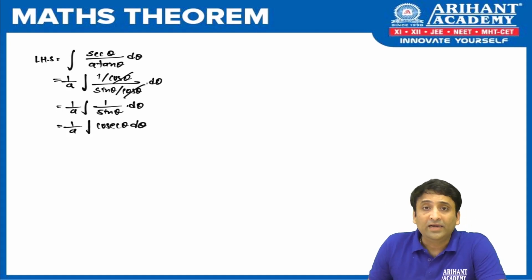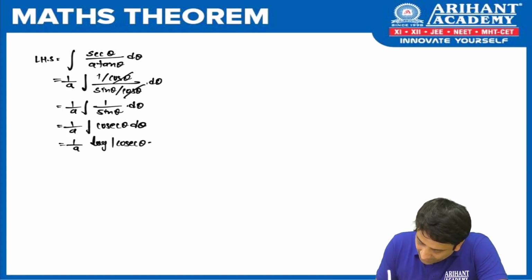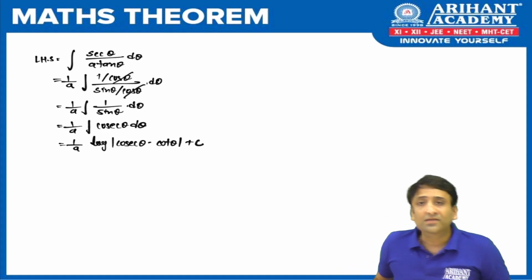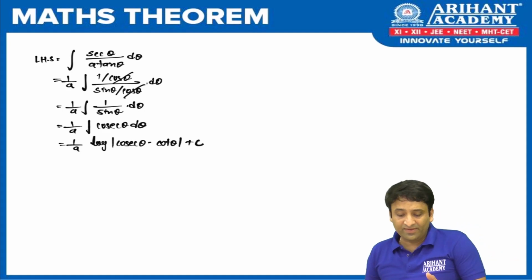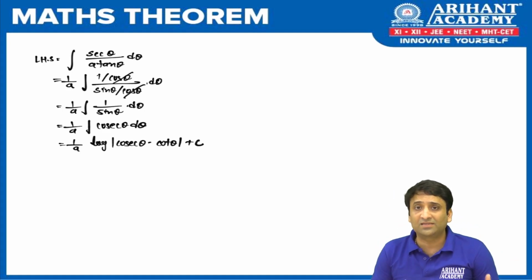Now integration of cosec theta, what is that? It is 1 upon a log mod cosec theta minus cot theta plus c, and we got the result, but not the final result. We have just integrated the LHS. We cannot leave the answer here because there is cosec theta and cot theta, and what we want is the answer in terms of x. So we need to do resubstitution.